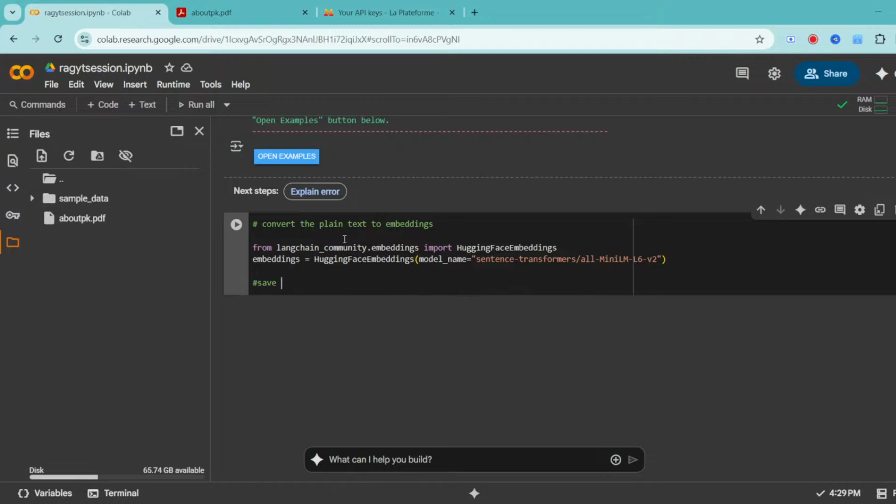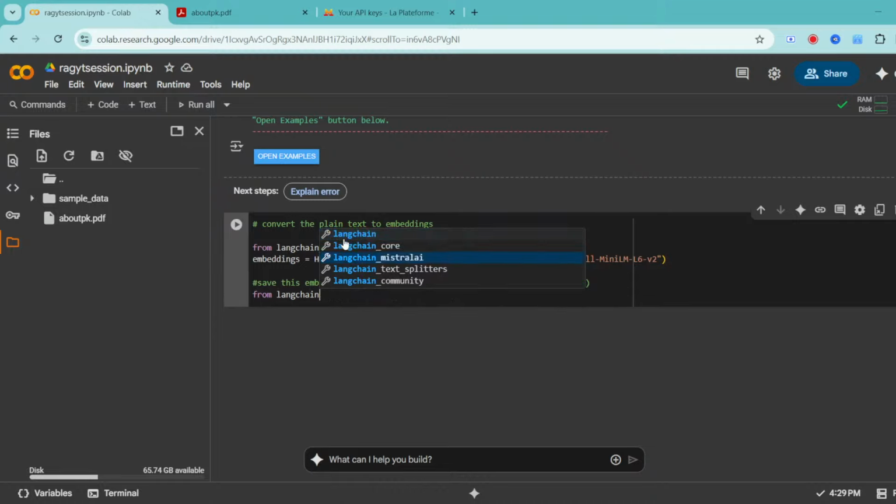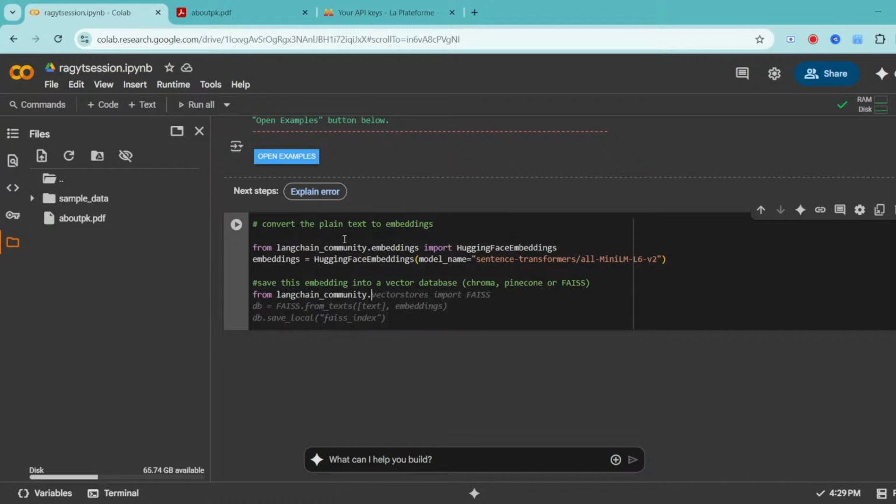Now we have to save these embeddings into a vector database. Which vector database? We can use Chroma or Pinecone, or for now, as I suggested, we'll use FAISS. So for this, I'll use from langchain underscore community dot vector stores import FAISS. The next line also it gave me: db is equal to FAISS dot from documents docs comma embeddings.